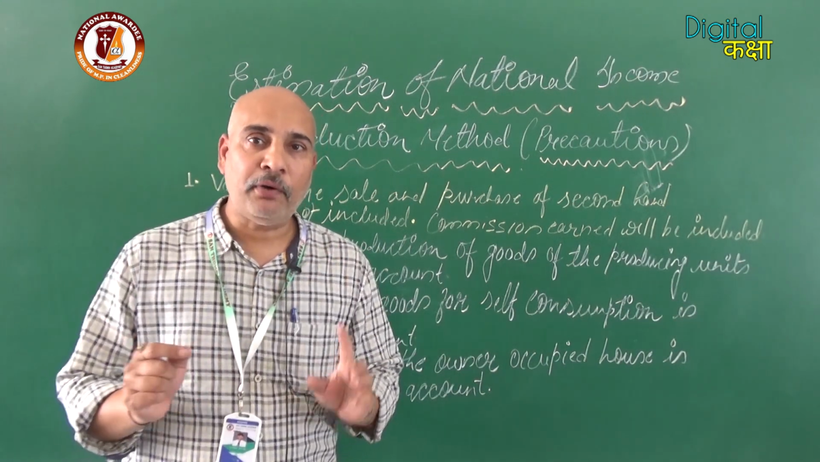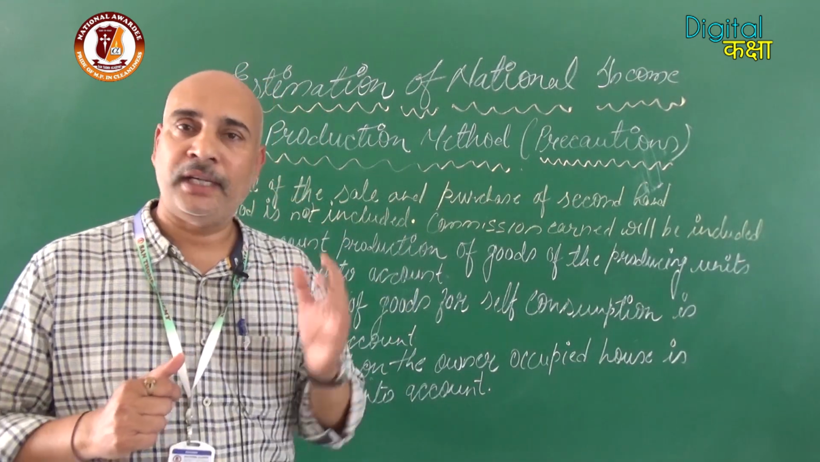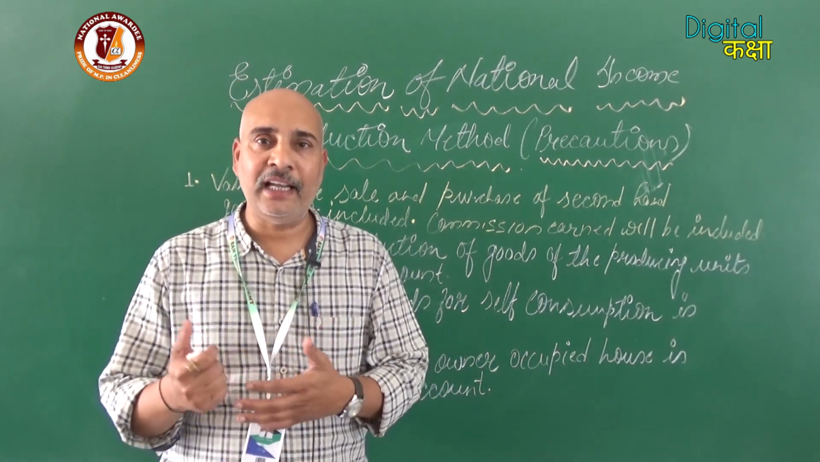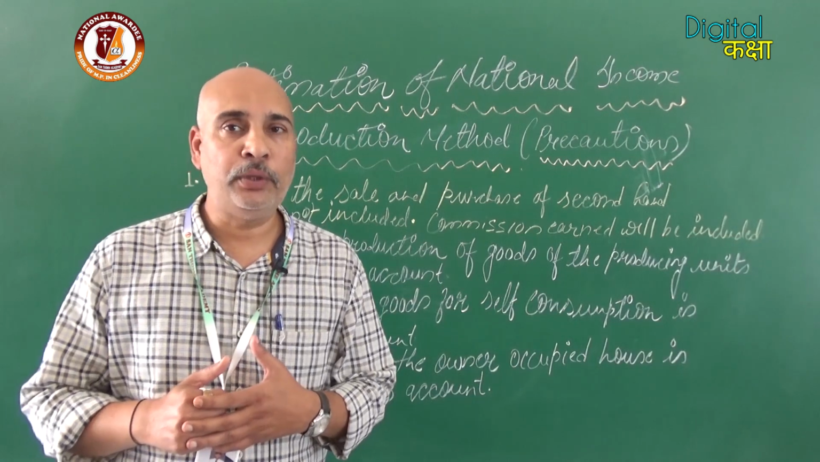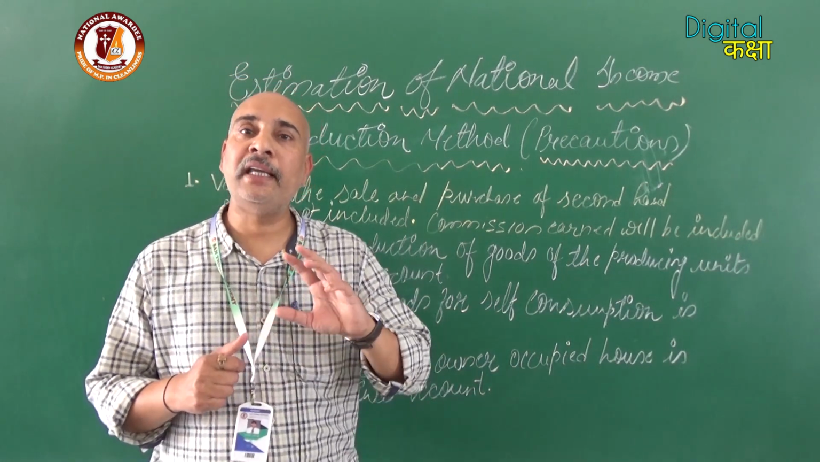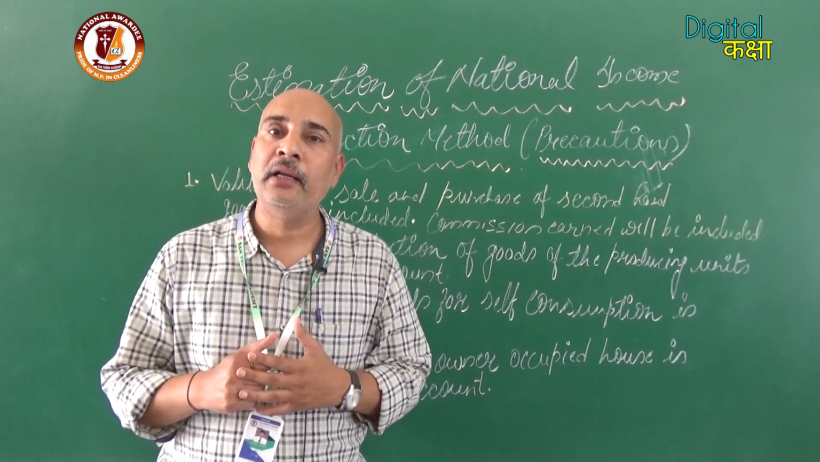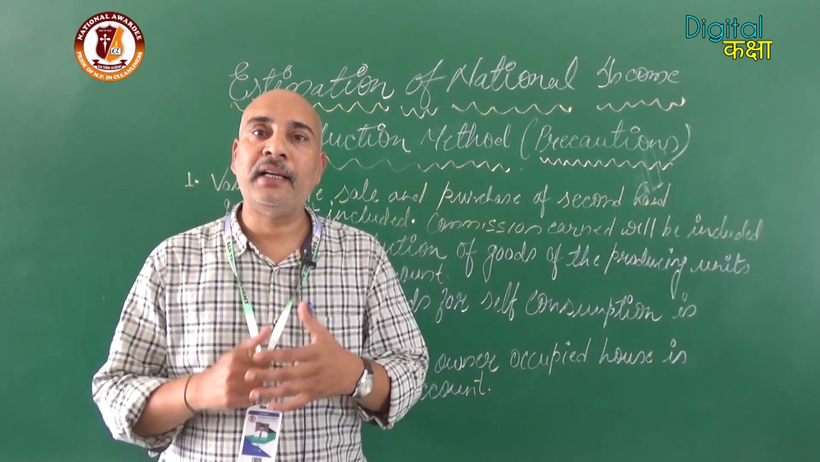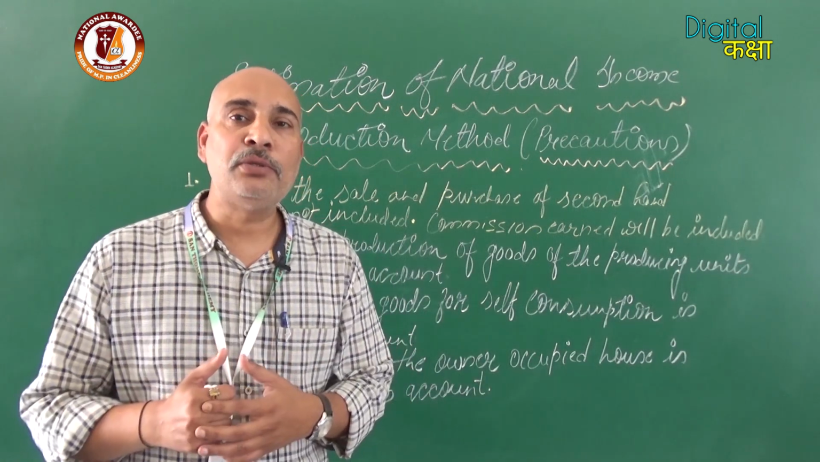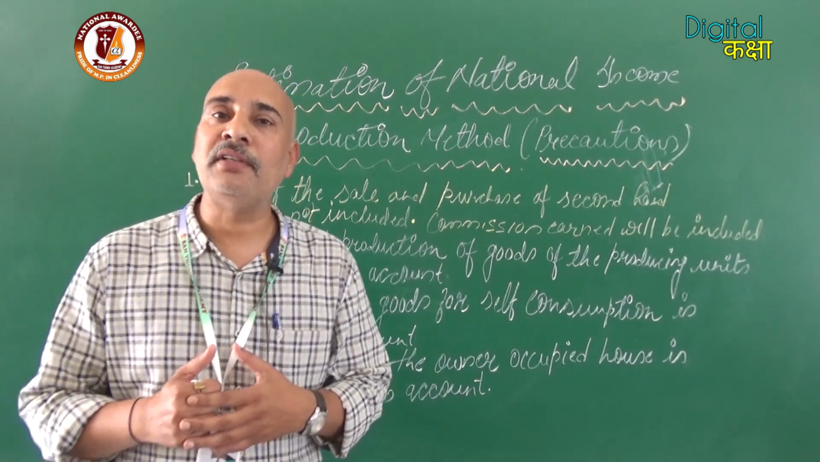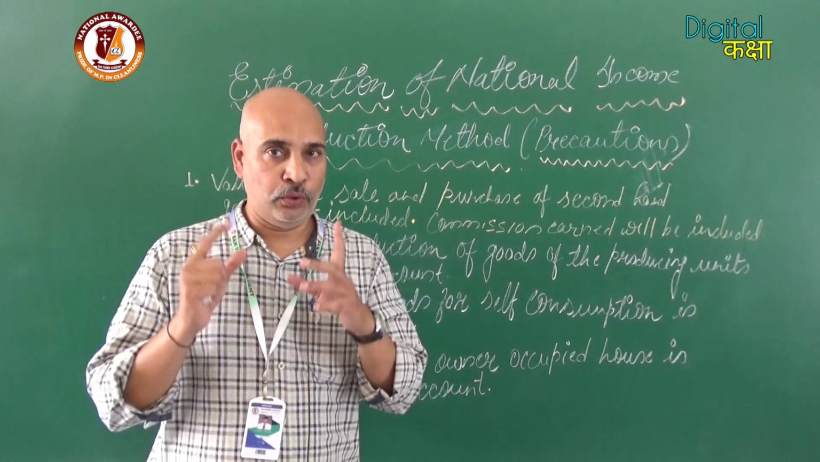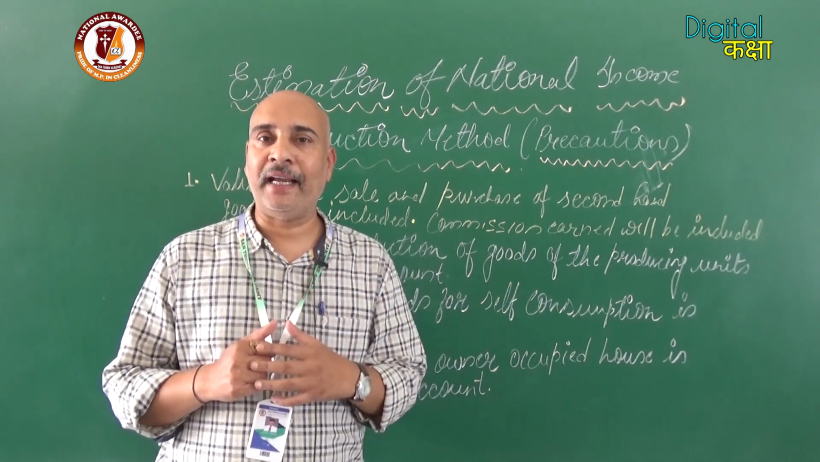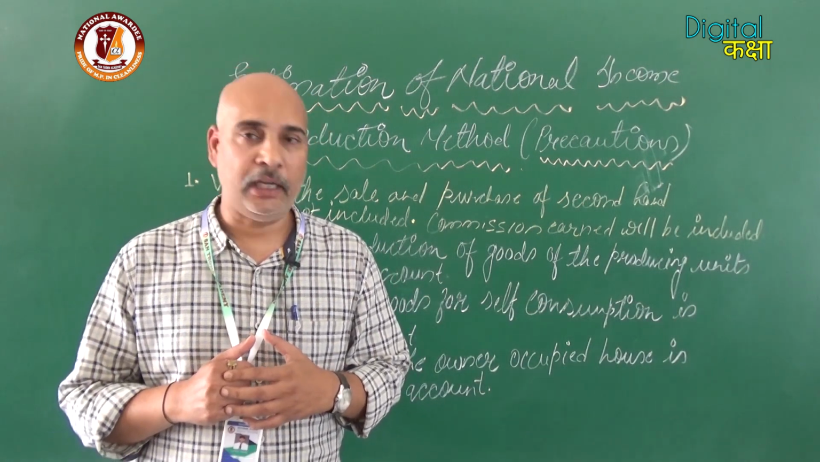Clear? Any type of second hand goods, shares, property, bonds, etc., which are resold, will not be included because they were already accounted for in a particular year. In the present year, it is only a transfer of papers. There is no production of goods and services taking place. So while estimating the national income, please keep in mind that the sale of second hand goods will not be included.